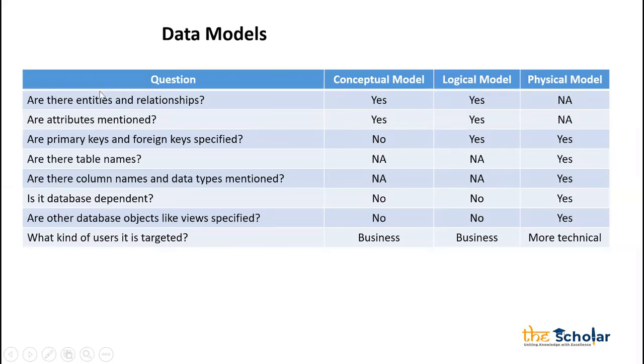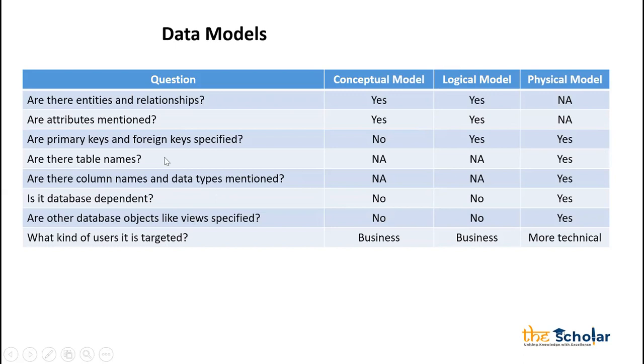So are there tables and relationships? Yes, we have them in both conceptual and logical. Are there attributes? Yes, in conceptual and logical. Are primary keys and foreign keys specified? No in the conceptual, but yes in the logical, and yes in the physical also.